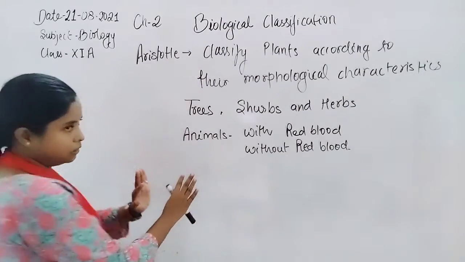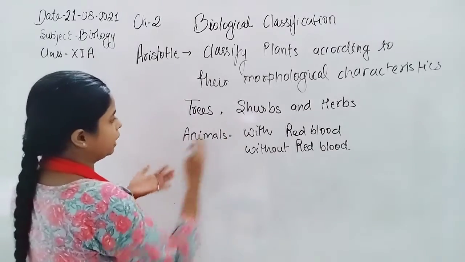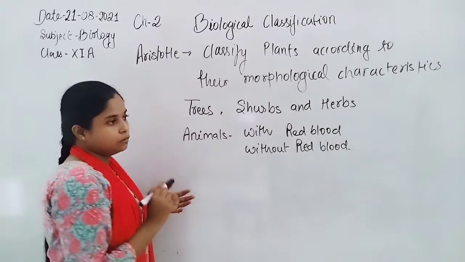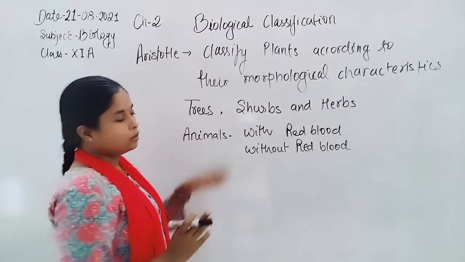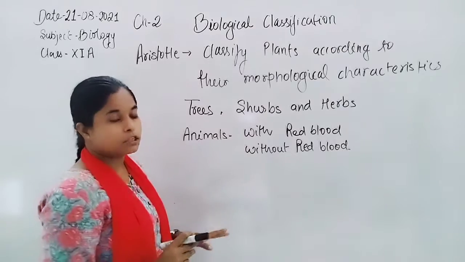So what are the characteristics of the plant or animal? He actually did not take the overall characteristics of plants and animals.